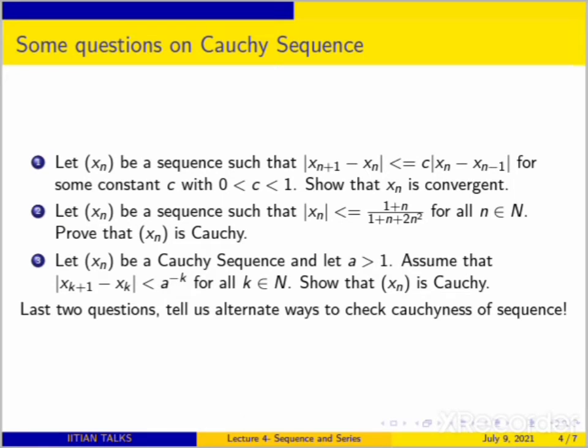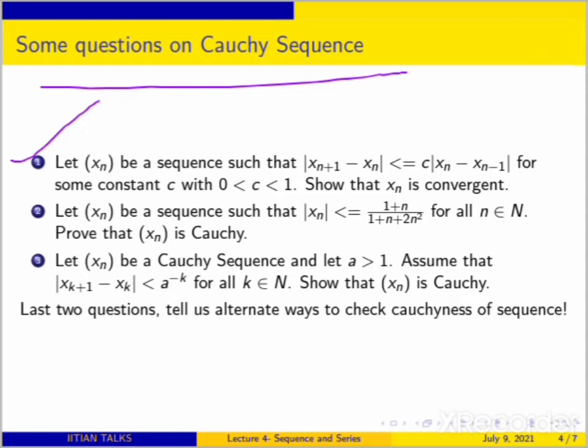Now we have some questions on Cauchy sequences. The first one says that if you are given a sequence which satisfies the condition |xn plus 1 minus xn| is less than or equal to c times |xn minus xn minus 1| for some constant c between 0 and 1, then you have to show that xn is convergent. So how will you show this? You can use the induction process, right? In that case.